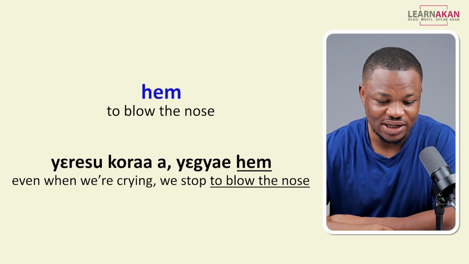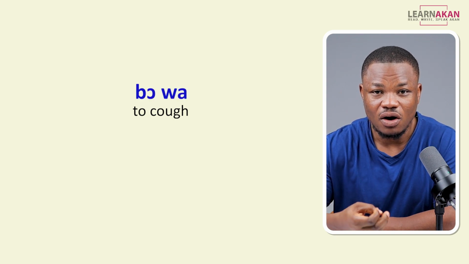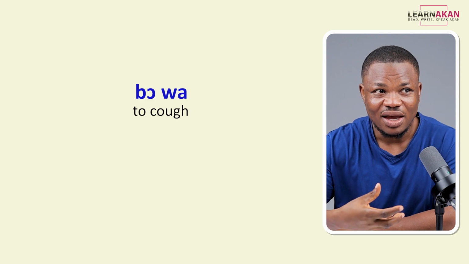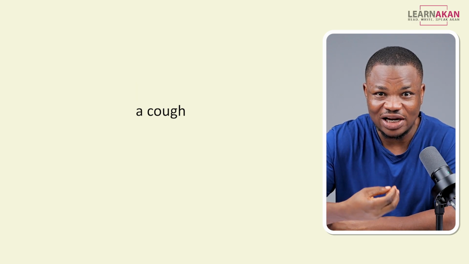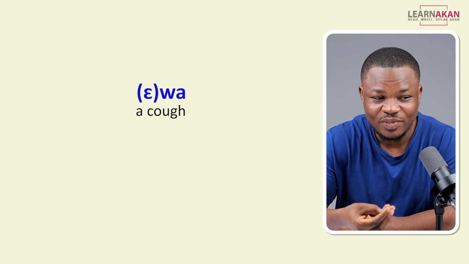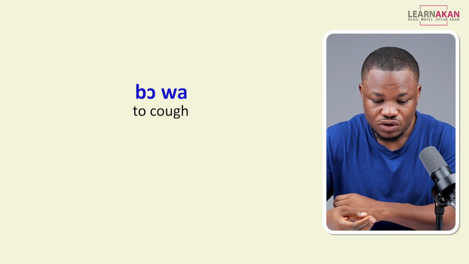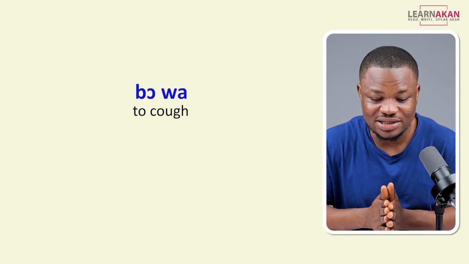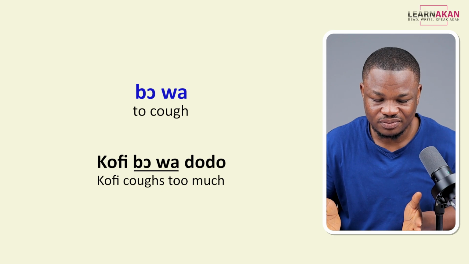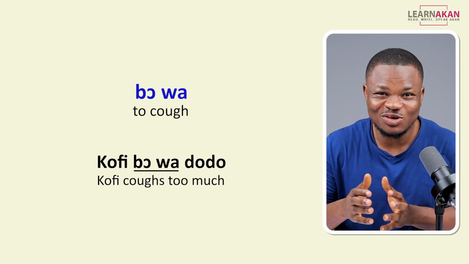Let's go to the next one, and that is to cough. And that is bowa. Okay? A cough by itself, so the noun a cough, is ewa. So bowa is to cough. By way of an example, I can say Kofi coughs too much. Kofi bowa dodo.